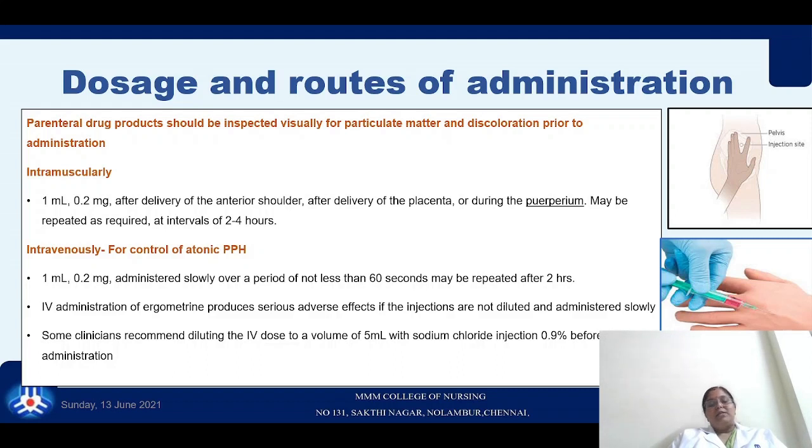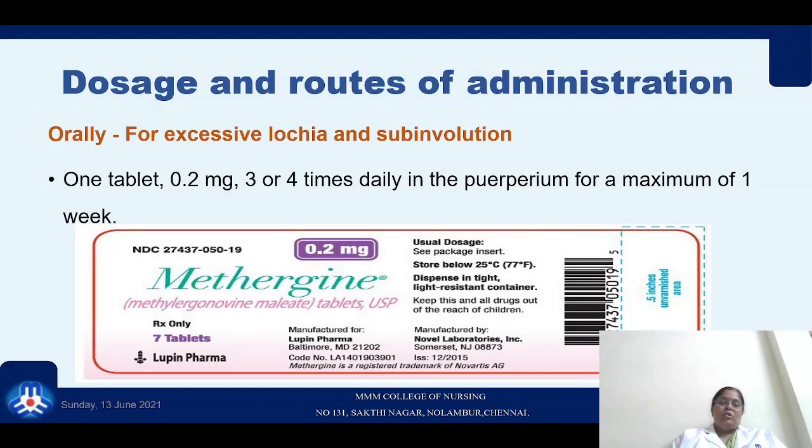So why should it be administered slowly? Because when it is administered quickly, its effect is seen in a very quick way, and it causes more serious side effects, like the patient may get a cerebrovascular accident or a myocardial infarction. So it should be administered very slowly. Some clinicians even recommend diluting the IV dose of 1 ml of this drug with 0.9% sodium chloride injection before administration.